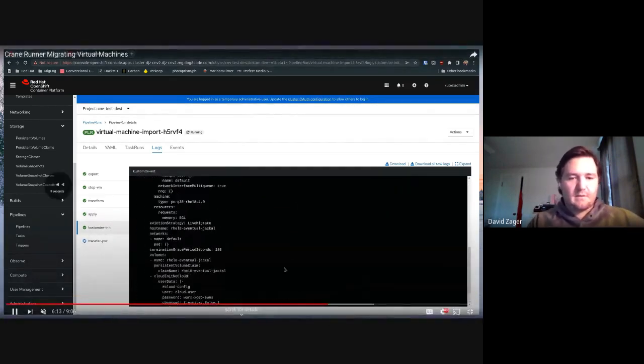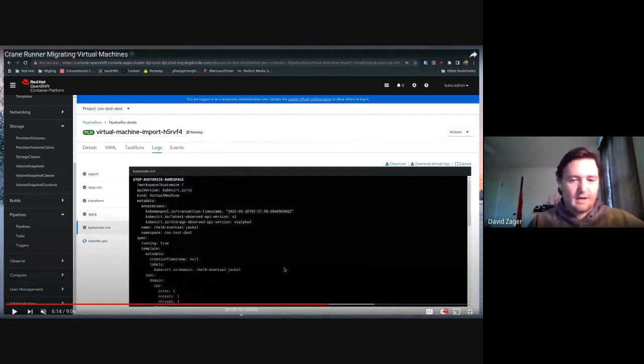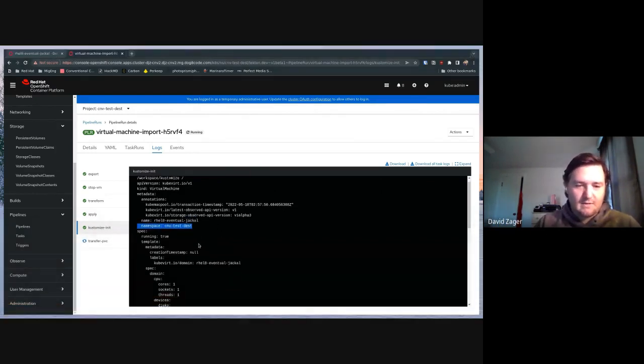Customize init is essentially what we're doing is we're creating a customized overlay that can be used. You could take this, you could push it to GitHub, and you could create multiple overlays to build on top of this. In this case, what we're using customize to do is to inject some cluster specific information. In this case, the namespace where we're going to deploy this virtual machine. So we use customize to set the namespace.